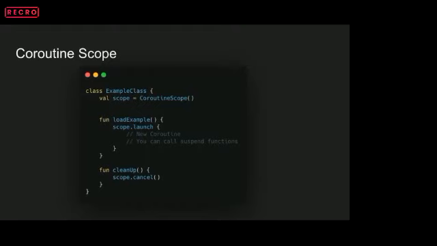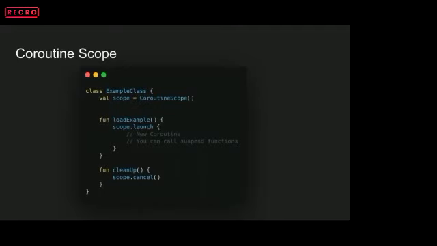If you launch any coroutine using async or launch, it is tracked by the coroutine scope. So once the scope of the example class gets over, anything running in this scope.launch will be cancelled automatically.